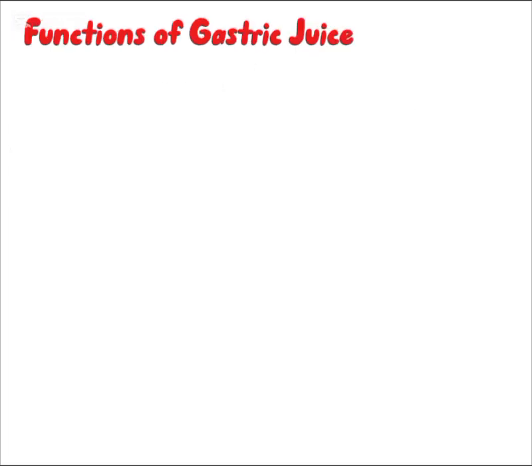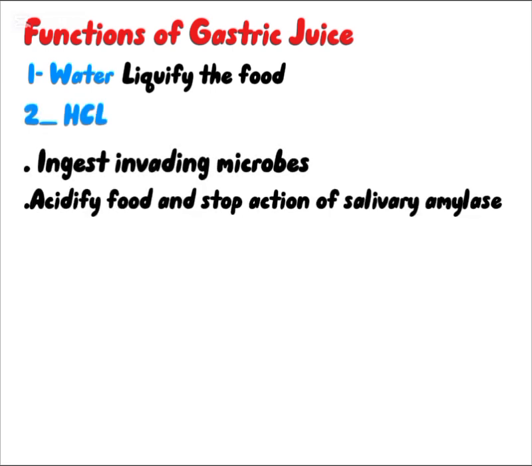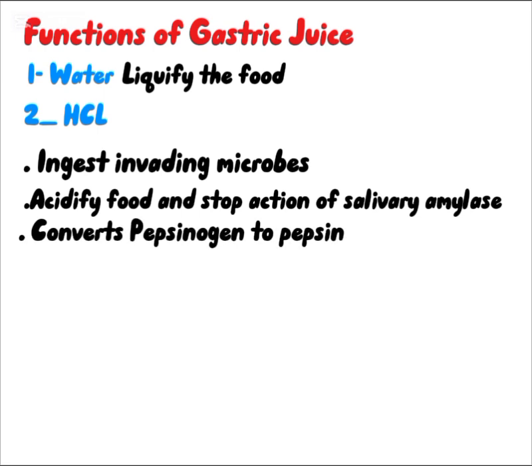Let's talk about the functions of the gastric juice. Each content in the gastric juice plays a specific role. Water in the gastric juice further liquefies the food. Hydrochloric acid kills the invading microorganisms, acidifies the food and stops the action of salivary amylase. Hydrochloric acid also helps the enzyme pepsin to act.